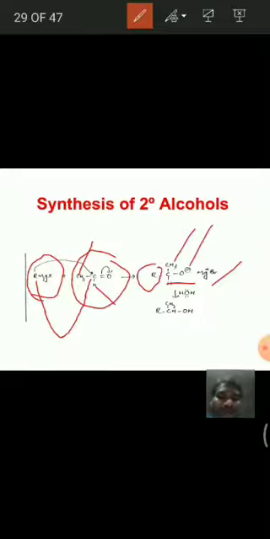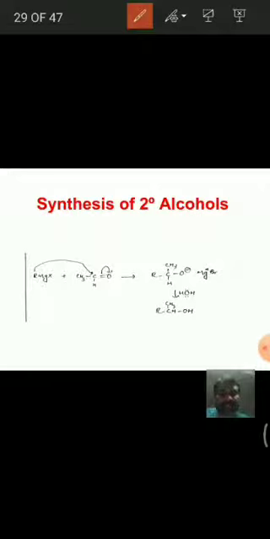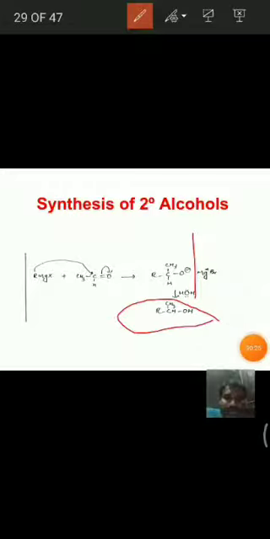Then upon treating with water, we get this secondary alcohol. So when Grignard reagents are reacted with aldehydes, they give secondary alcohols.